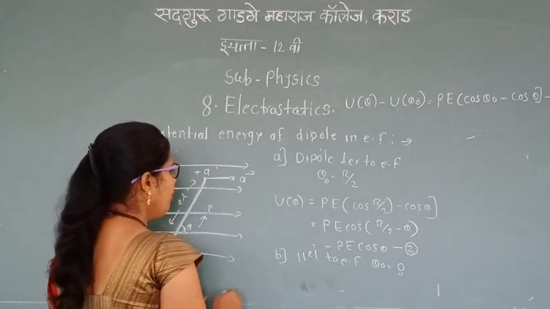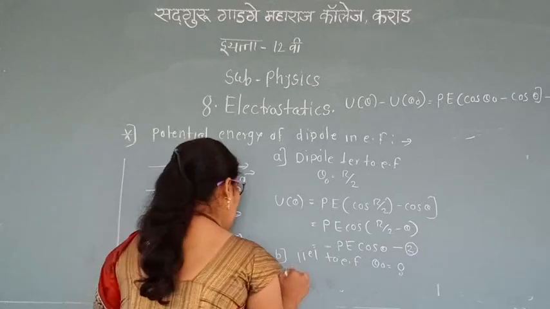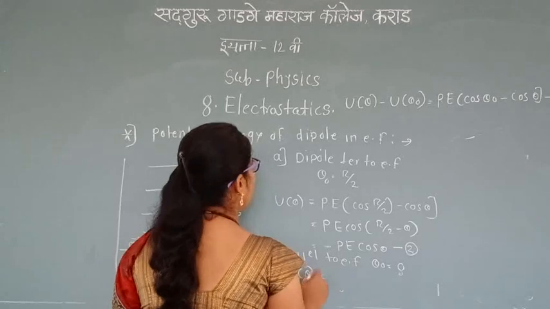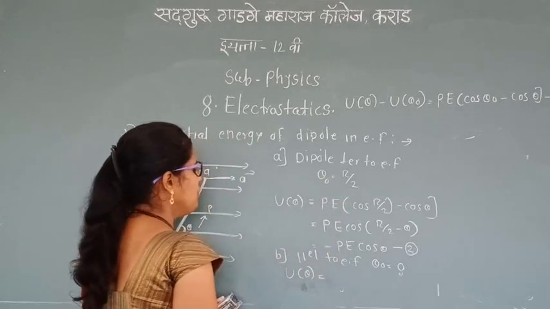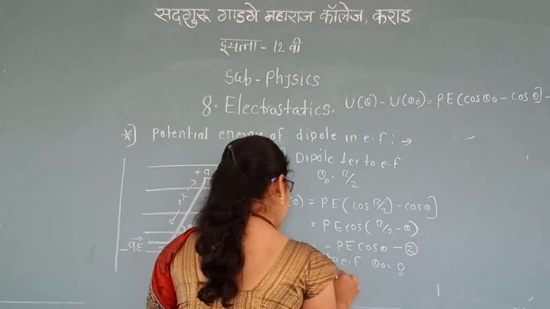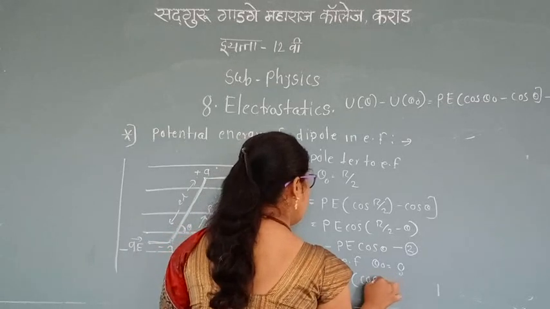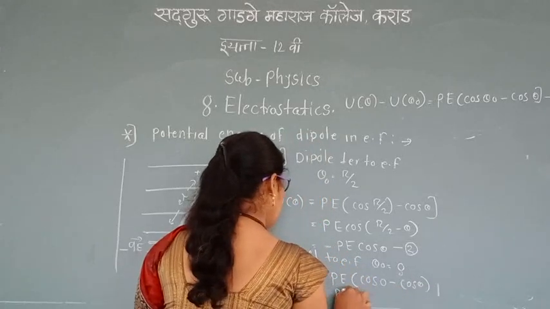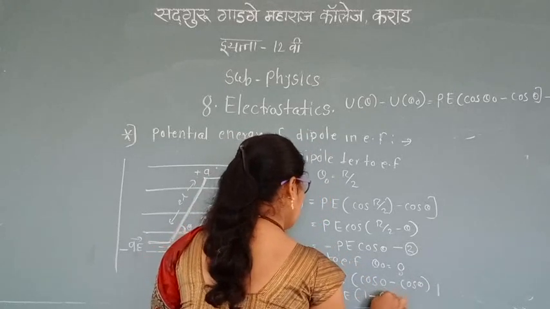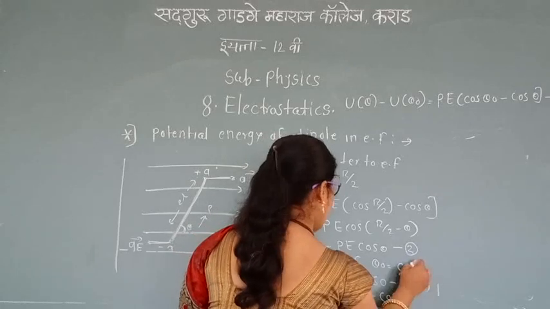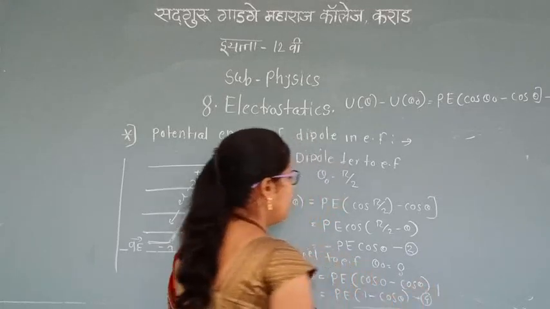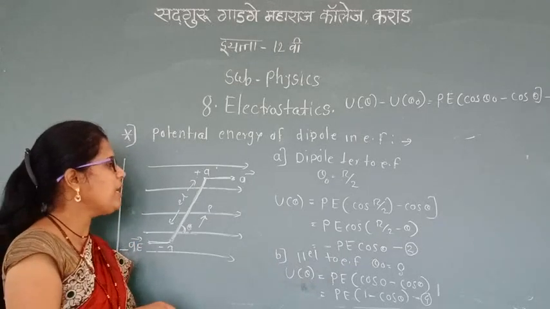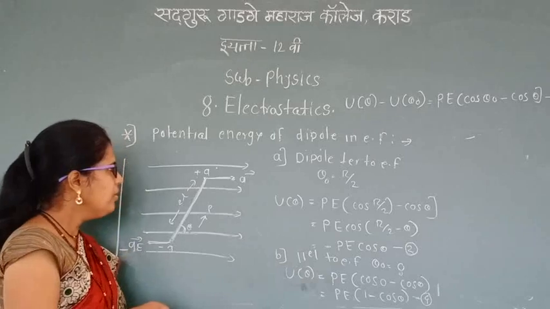Therefore U(theta) is equal to pE (cos 0 minus cos theta), which gives pE (1 minus cos theta). That is equation 4. Now we have obtained the potential energy of a dipole in an electric field.